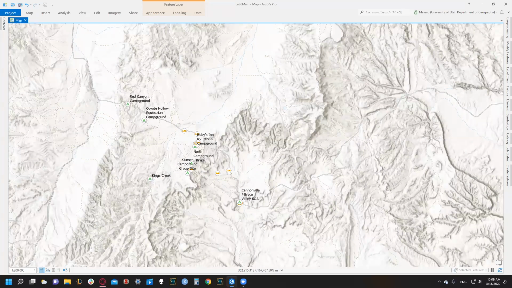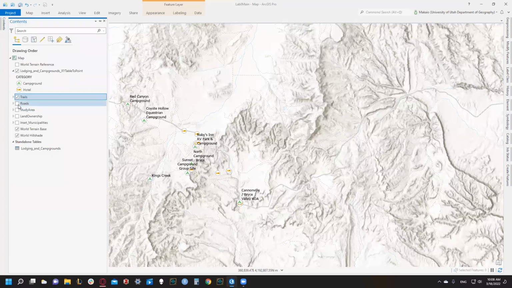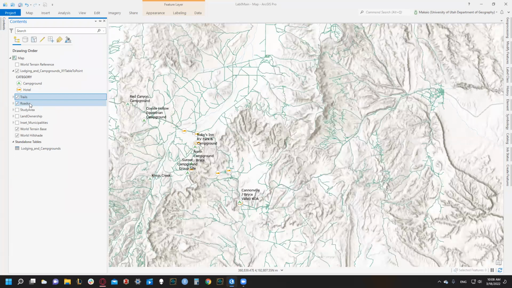That's 3 and 3A. 4. For the roads, create a symbology to differentiate the road type between paved and backcountry roads. So let's go to our contents panel, and we're gonna add roads back. We're just gonna click the box right here, and we need to change our symbology, because right now we want to display two different road types.